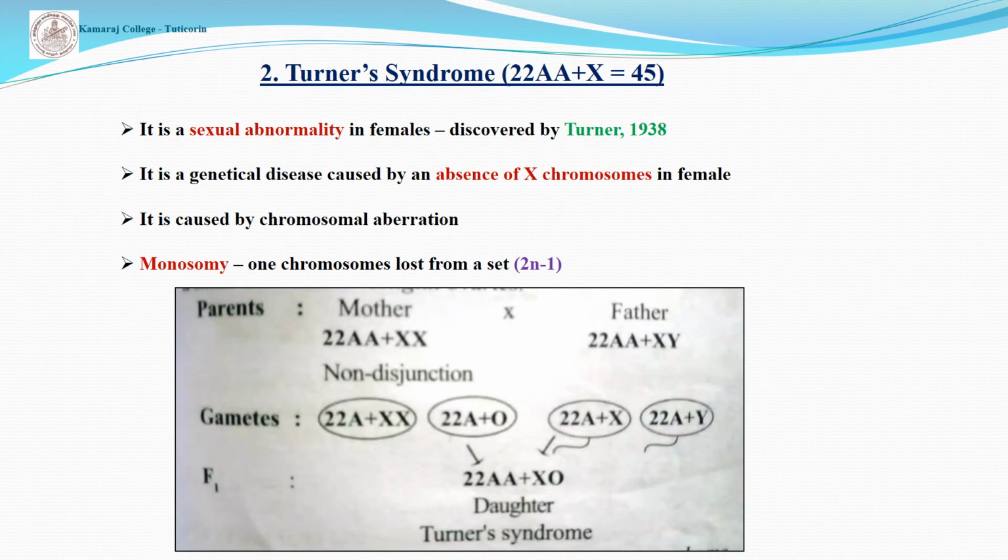The second one is Turner syndrome. It is a genetic disease caused by an absence of an X chromosome in females. It is a sexual abnormality in females, discovered by Turner in 1938. It is caused by chromosomal aberration, by monosomy, where one chromosome is lost from one pair. That means 2n minus 1.